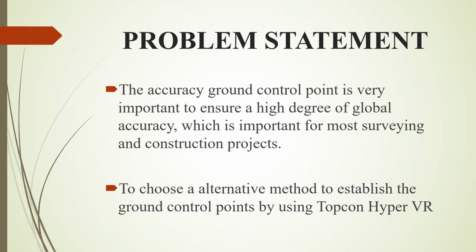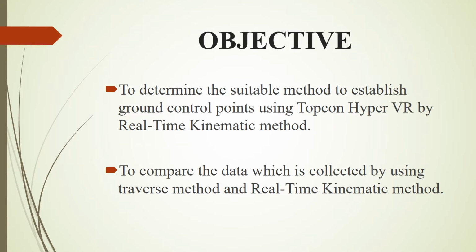Problem statement. The accuracy of ground control points is very important to ensure a high degree of global accuracy, which is important for most surveying and construction projects. To choose an alternative method to establish the ground control points by using TopCon Hyper VR. Objective. To determine the suitable method to establish ground control points using TopCon Hyper VR by the real-time kinematic method. To compare the data which is collected by using the traverse method and the real-time kinematic method.